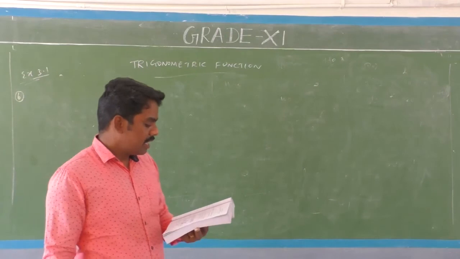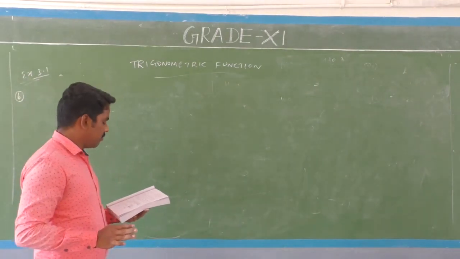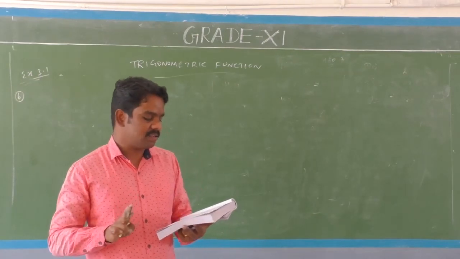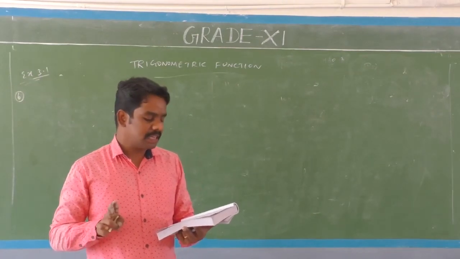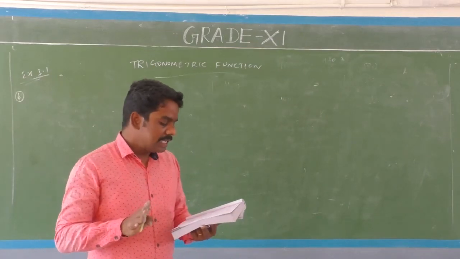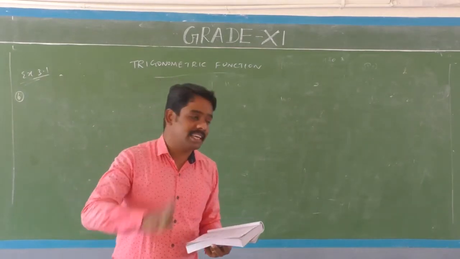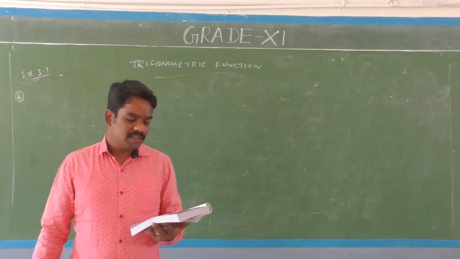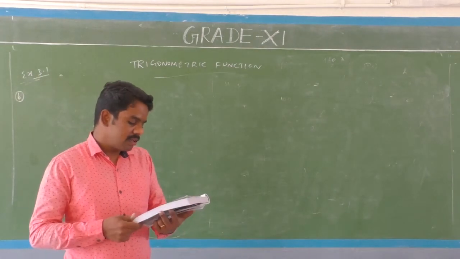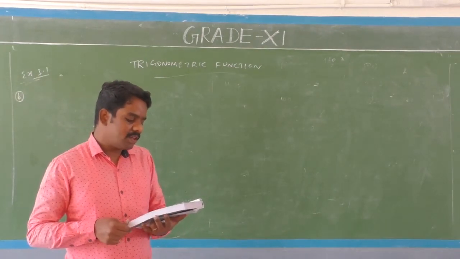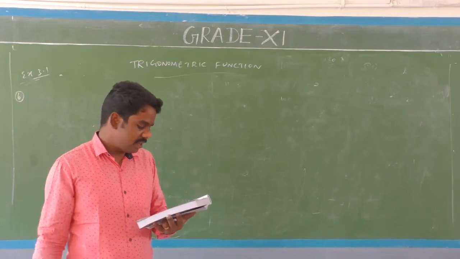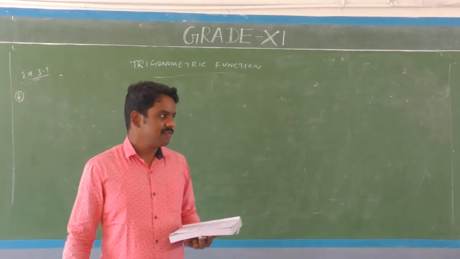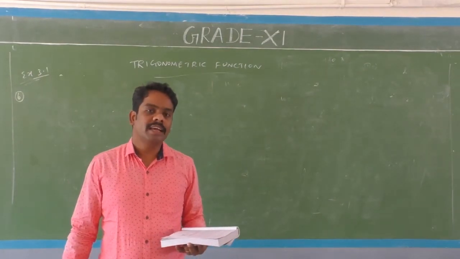If in two circles the arc lengths are the same, and the subtended angles at the center are 60 degrees and 75 degrees, find the ratio of the radii.